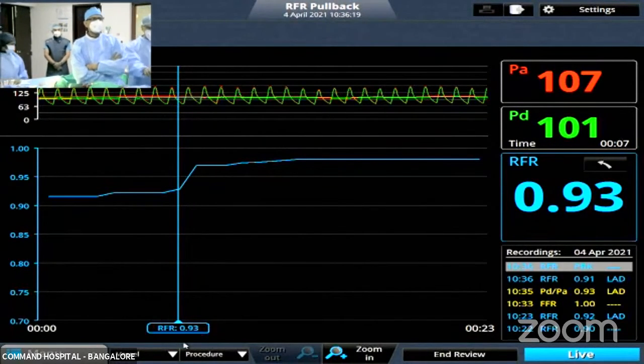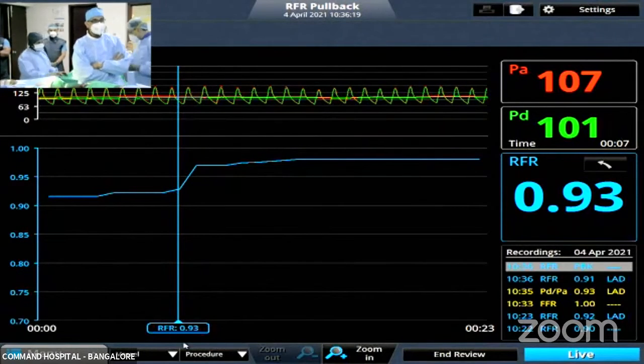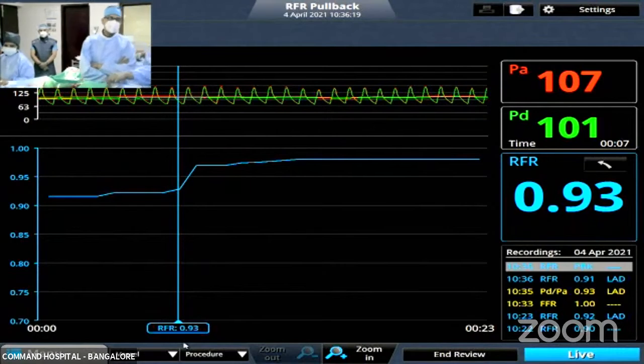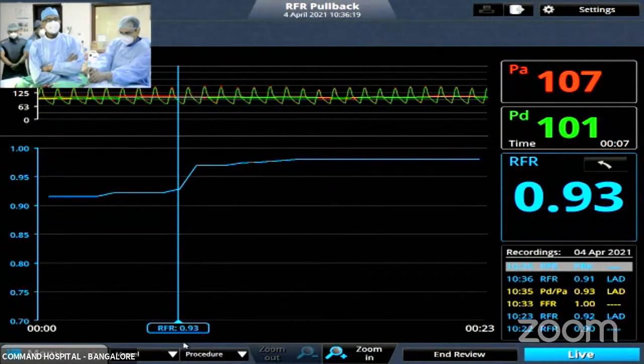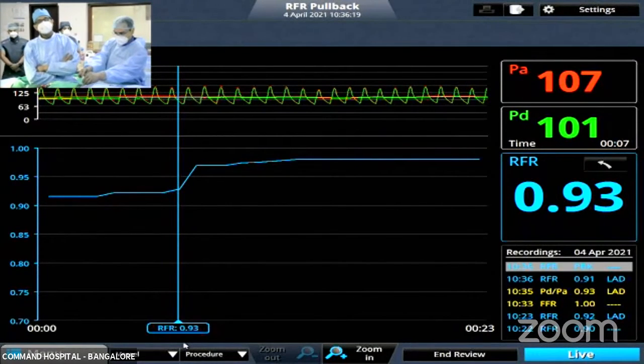No, there is no technical challenge. We have a guideliner in place and we can beautifully put a stent there. There's no problem. The issue is not whether it can be done. The issue is whether it should be done. I think this, see, if we do the pullback, we should be giving credence to this jump. What do you say?